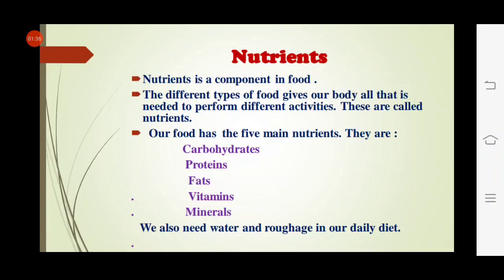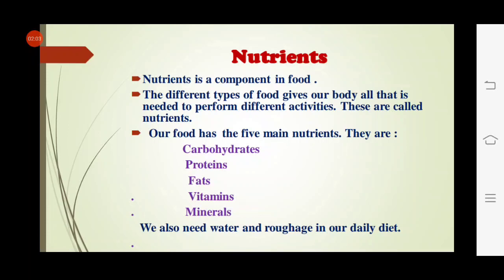It is nutrients. What is a nutrient? A nutrient is a component in food. The different types of food give our body all that is needed to perform different activities. We perform different types of activities, and that's why nutrients provide us what we need.